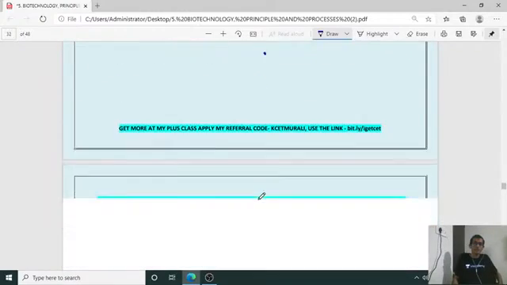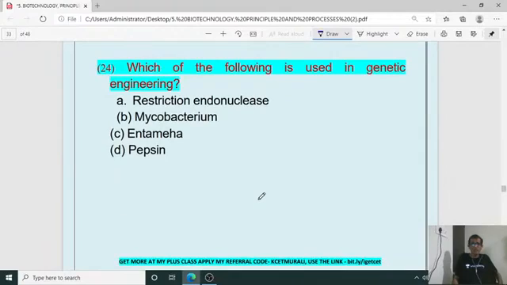Okay. Then 24th, which of the following is used in genetic engineering? Restriction endonuclease, Mycobacterium, Entamoeba and pepsin. So the right answer for the 24th is A, restriction endonuclease.